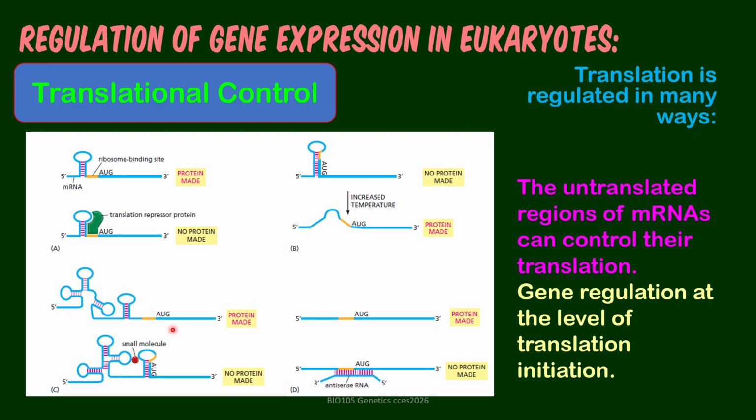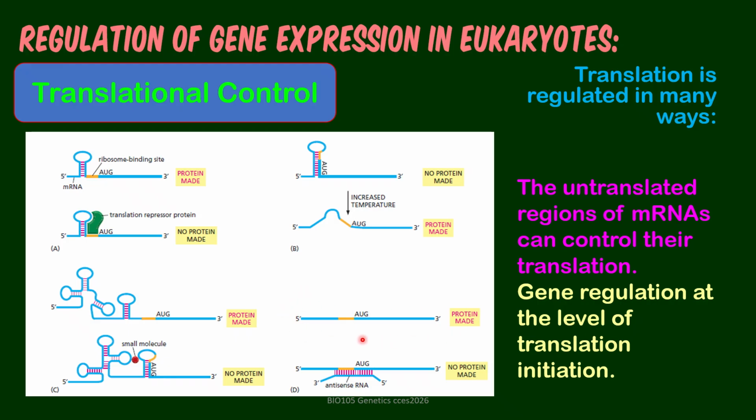But since AUG and the ribosome binding site are not involved, protein synthesis can still start. But in a complication like this, there is looping, and the ribosome binding site as well as AUG is involved, and even stabilized by the presence of a small molecule, so definitely no protein made. So this is the usual picture that we see of an mRNA that is ready for taking part in translation.